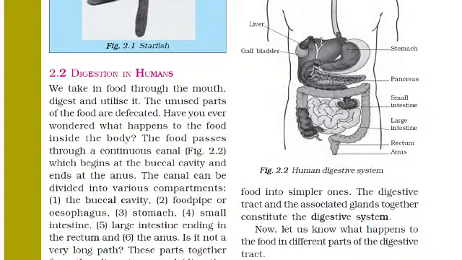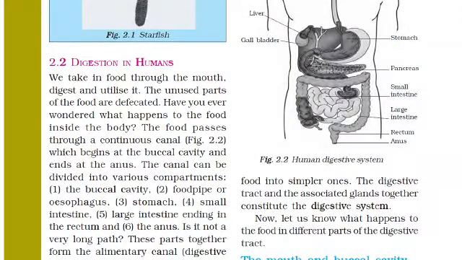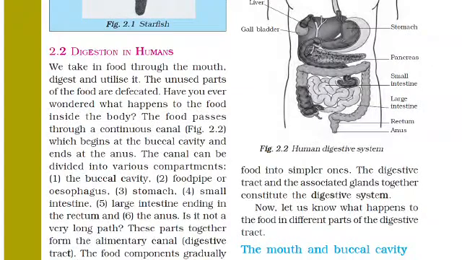Now, is it not a very long path? Means see, for the digestion of food, the food passes from our buccal cavity, and then it is digested inside the body, and the undigested food is taken out by the anus from the body. These parts together form an alimentary canal.